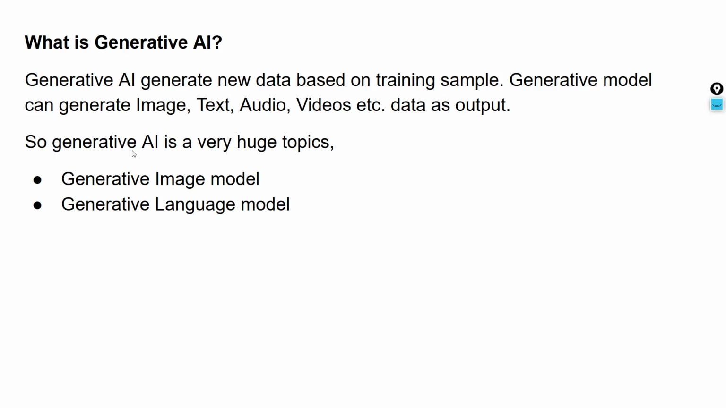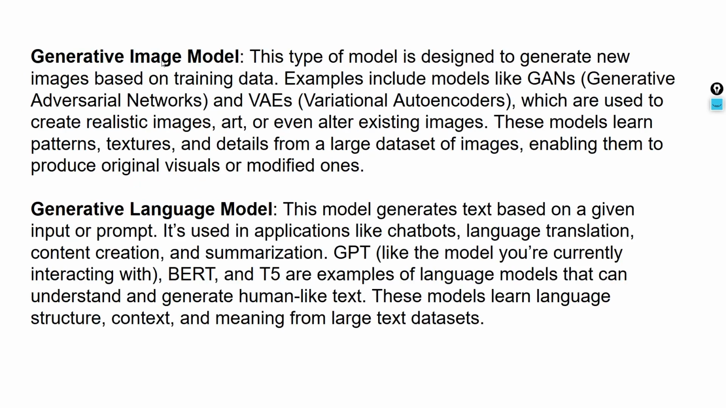Next, inside generative AI, there are two major things: generative image models and language models. I hope you can easily guess. If a model is generating images, it comes under generative image models. And if a particular model is focused more on text generation, text classification, or something text related, it comes under generative language models. These are the different categories within generative AI.